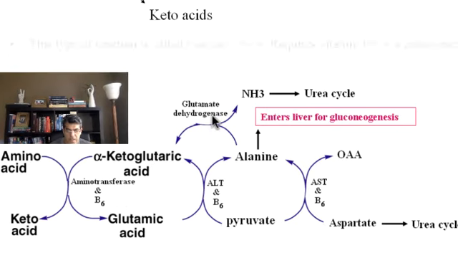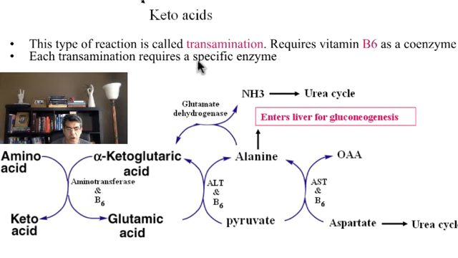So I want you to understand that each transamination requires a specific enzyme. AST and ALT are not the only enzymes, but they are two examples of aminotransferase which happen to be the most important enzymes that we test for liver. When ALT and AST increase in the blood, we realize that there can be liver damage, because ALT and AST are found in the liver cells, and damaging liver cells is going to increase AST and ALT in the blood. But again, ALT and AST are not the only aminotransferases. For every keto acid to turn to a new amino acid, we have a specific aminotransferase.